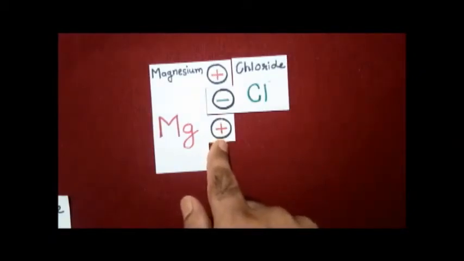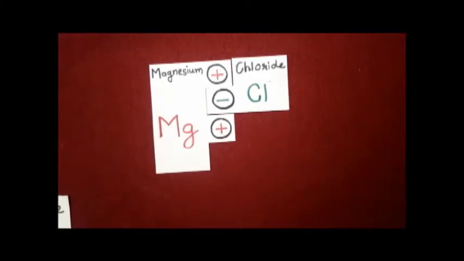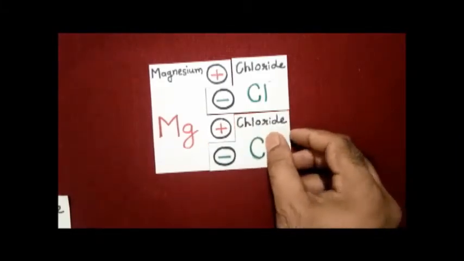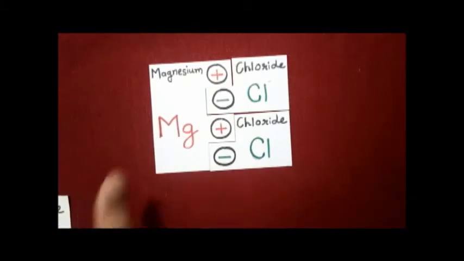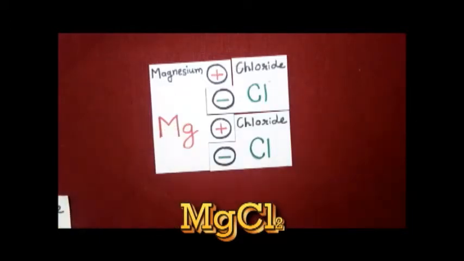One more charge is left, so we will require one more chloride ion. Now the charges are neutralized. So in magnesium chloride, magnesium is 1 whereas chloride ions are 2. So MgCl2, magnesium chloride.